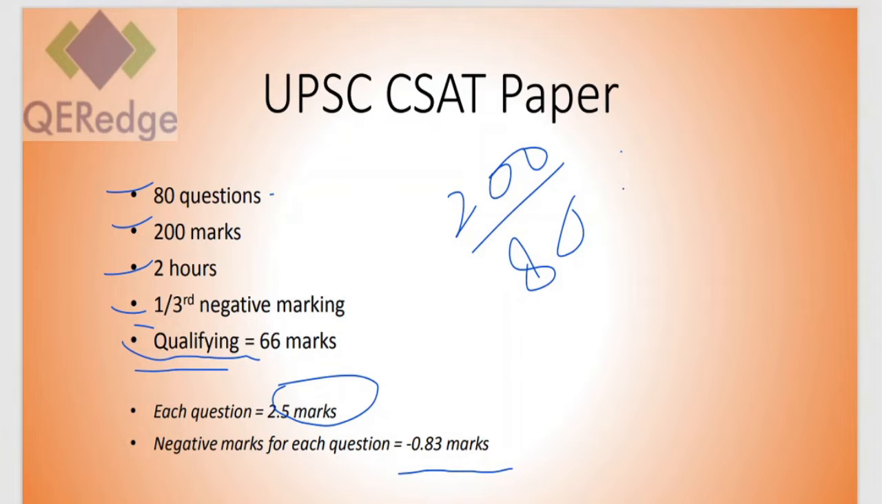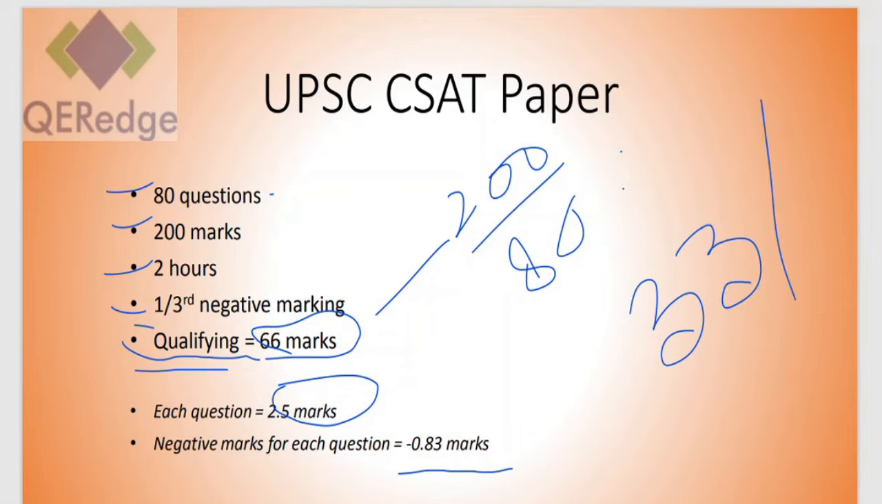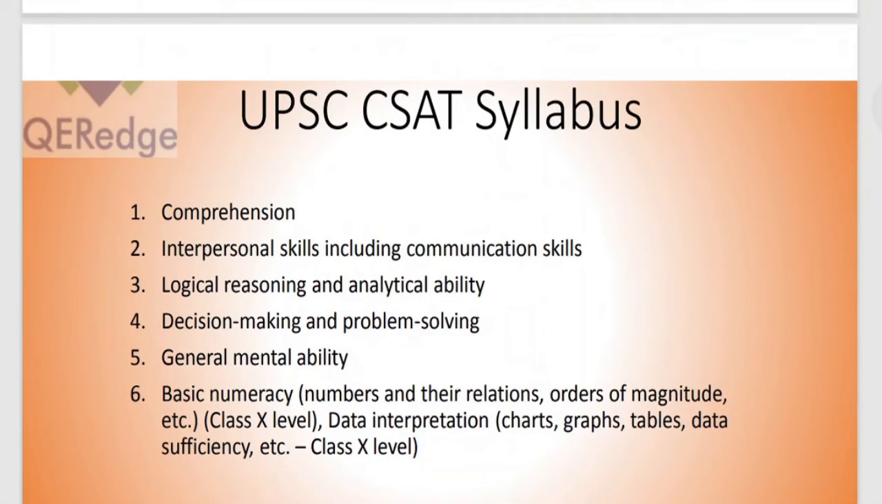It is of qualifying nature, so you only need to get 66 marks out of this 200, which is essentially 1/3, essentially 33% of the total weightage. So it's not very difficult to get the 66 marks. People fret over how they will get 66, but if you follow our strategy and our approach, no matter what your background is, mathematics or not, you will easily be able to score 66 or even 100.